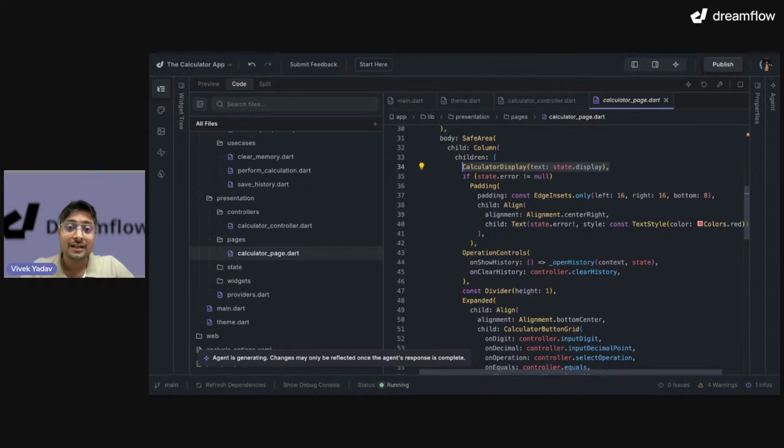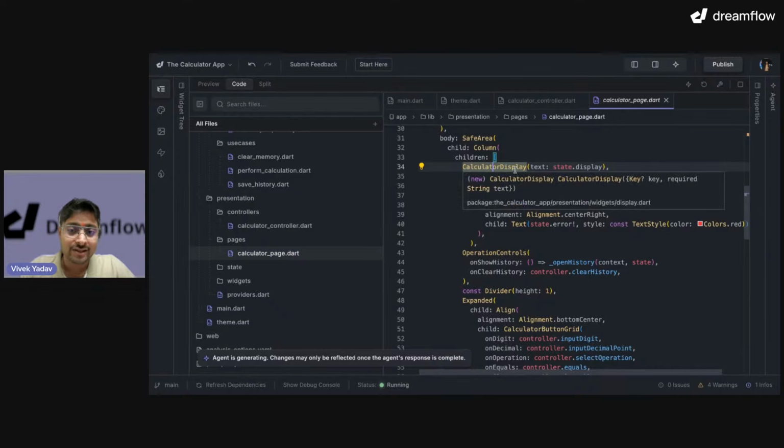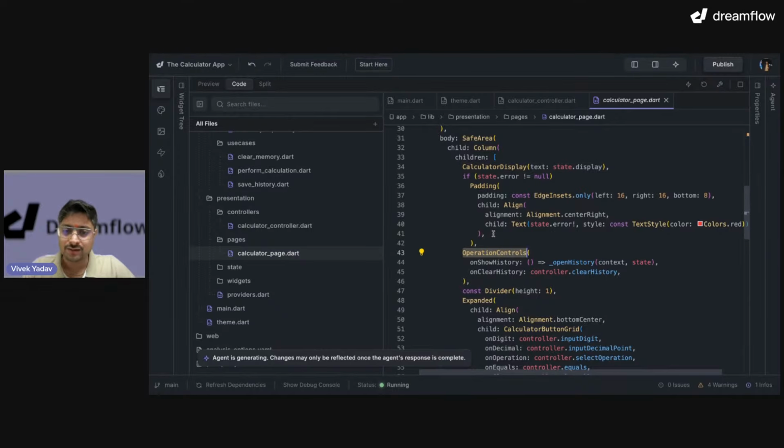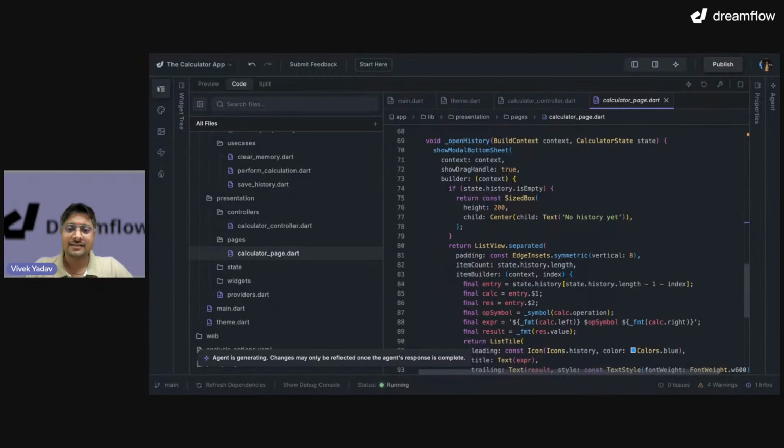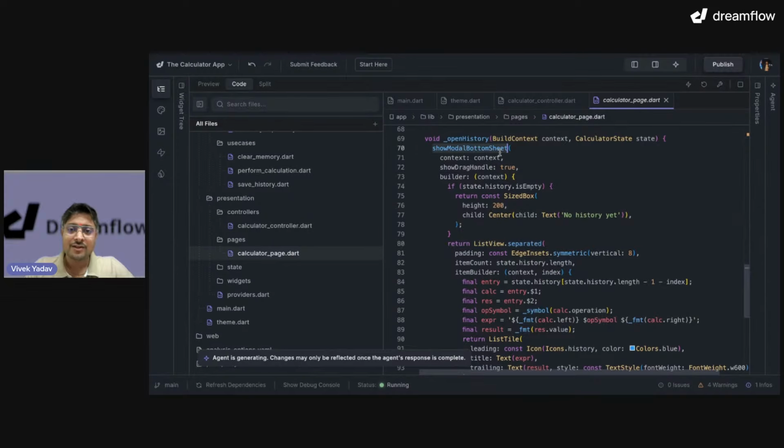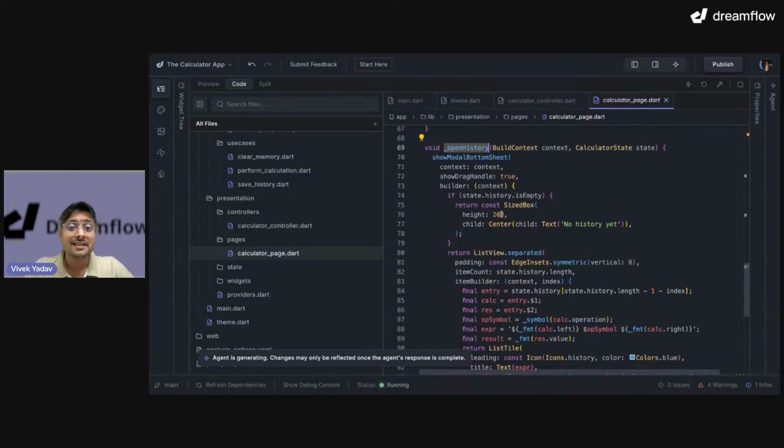It is not hard coding everything in a single page. It is creating components and that is really good. So I have component for calculator display, operation control. Wow. Following, I have expanded and the calculator button grid is wrapped with expanded so that it takes all the space that is available. That's smart. I also have bottom sheet for open history and that is really good user experience. Even I would have chosen bottom sheet for showing history.